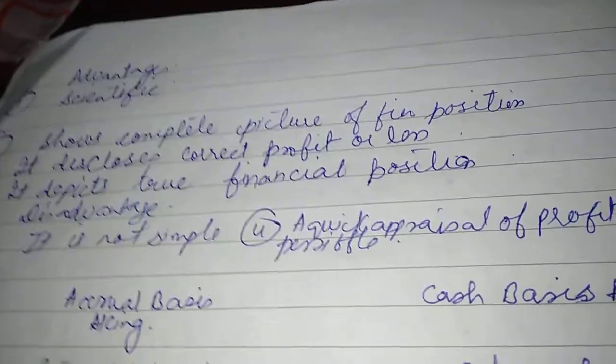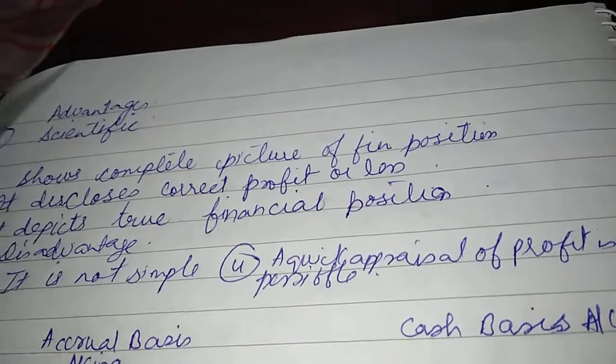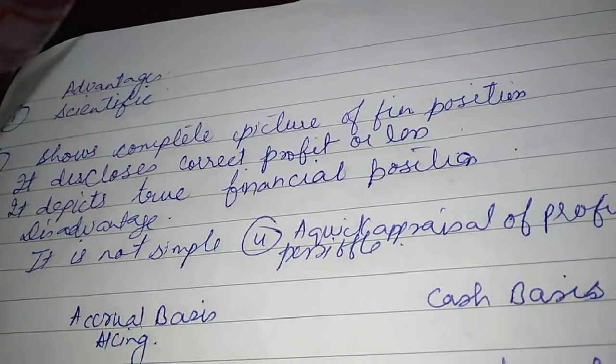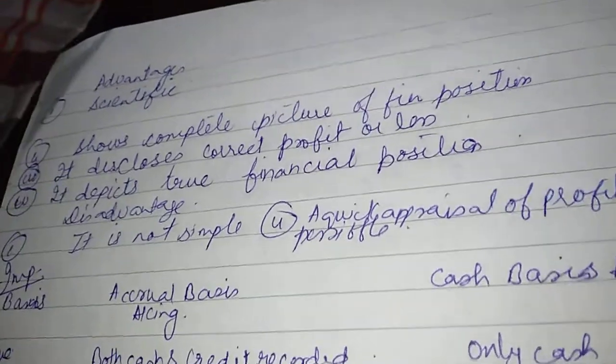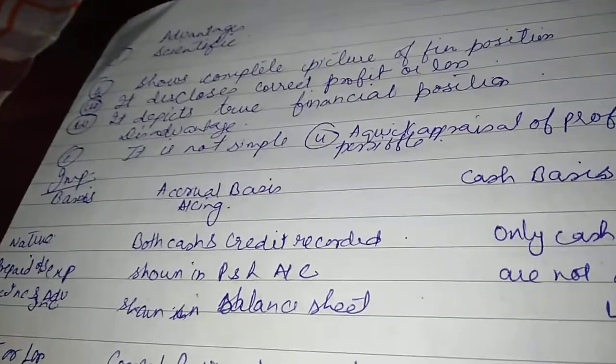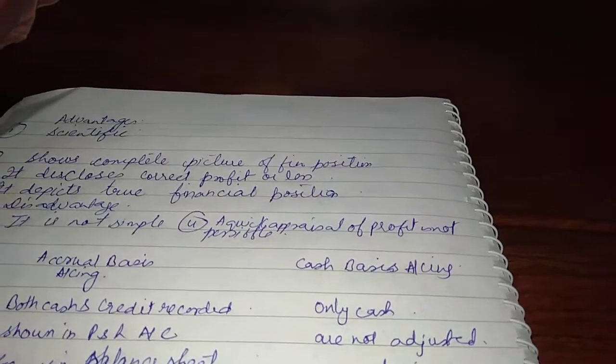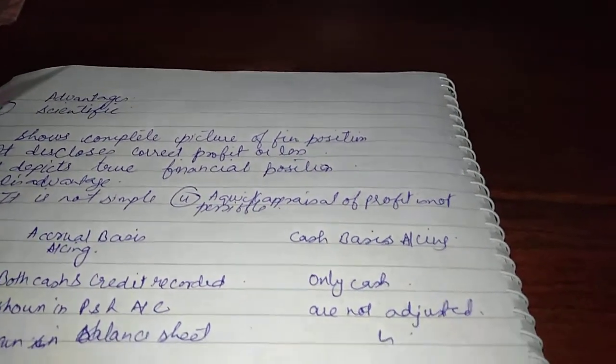But it has disadvantages also. It is not simple. Yes, as you know, we have to make many adjustments while preparing the accounts, so it is not a simple method of accounting. And secondly, in this method you cannot quickly determine or appraise your profit or loss, as many adjustments are there.